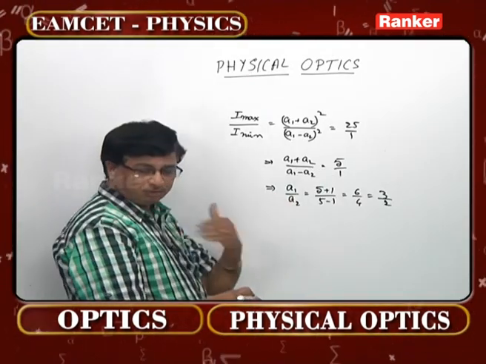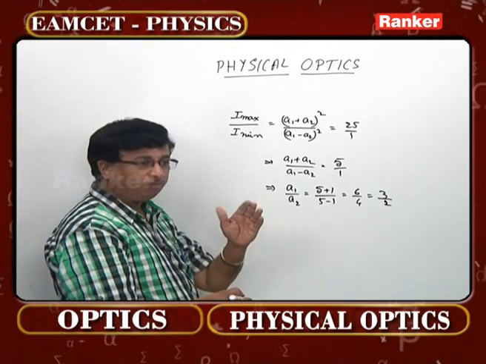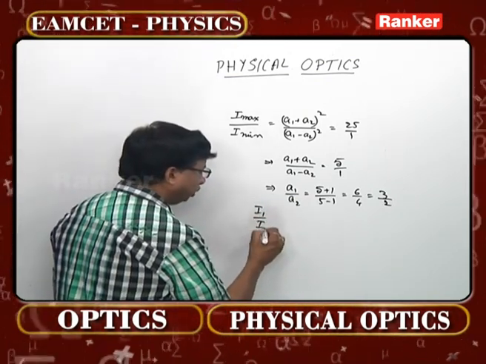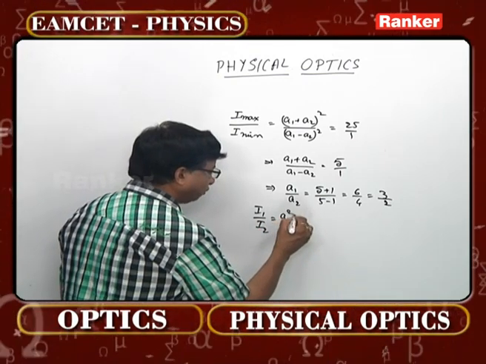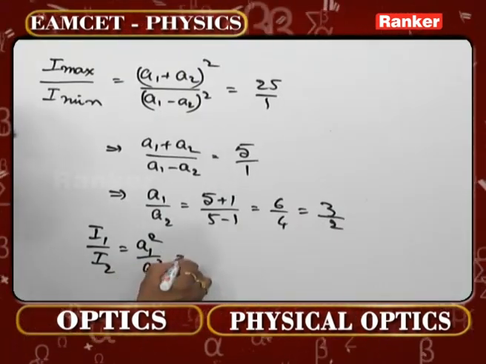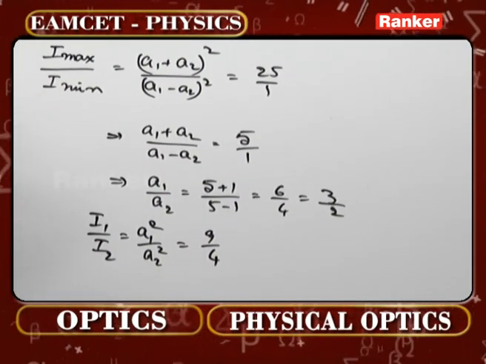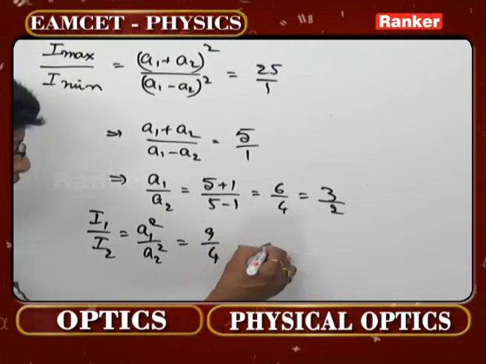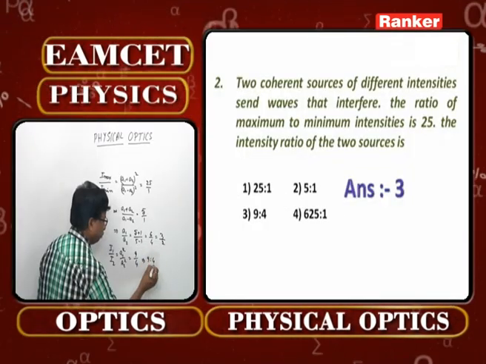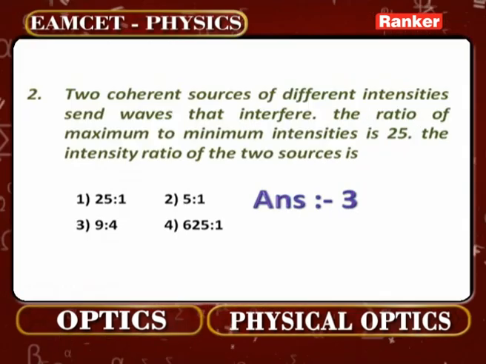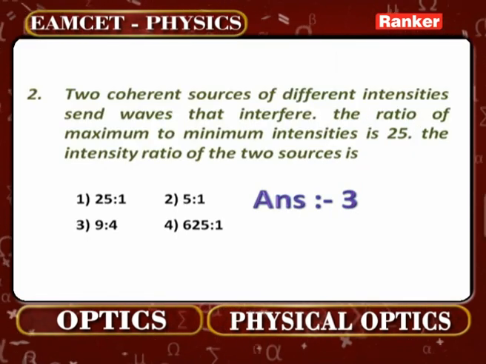So what is the question there? What is the ratio of the intensities of both the sources? That means what is I1 by I2 individually? A1 square by A2 square. So how much will it now be? 3 square by 2 square, which now will be 9:4. So 9:4 is going to be the ratio of their intensities. So which option is correct there? The third option is correct for this second problem.